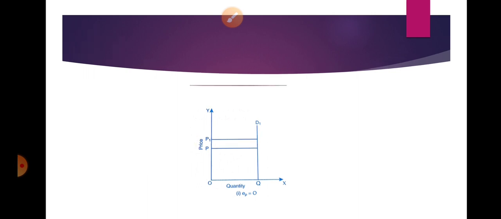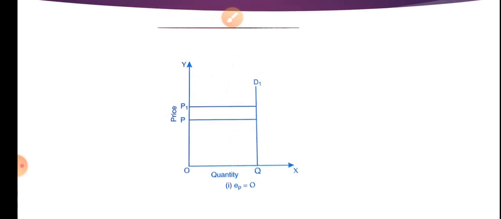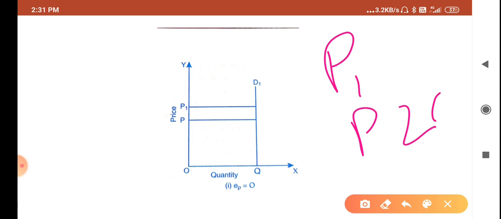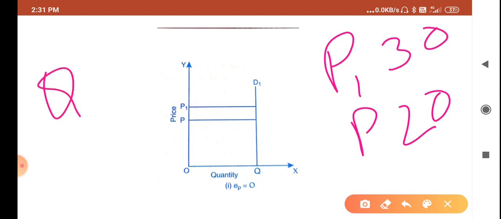It will become clear with the help of an example, so let us go through this one. In this diagram, we have shown the price of the commodity on the y-axis, and on the x-axis the quantity demanded of the commodity. Suppose previously we had the price of the flour P and P1. Suppose P is 20 and P1 is 30, and quantity demanded Q is maybe 10.